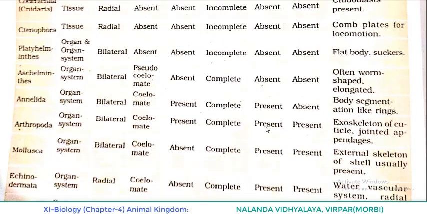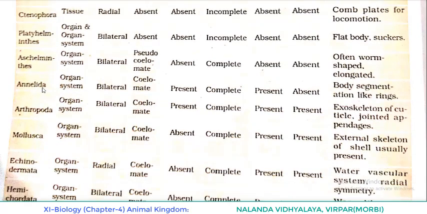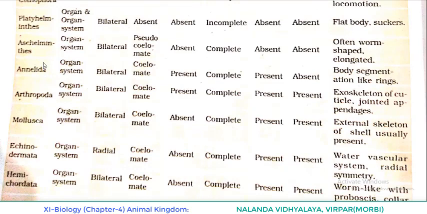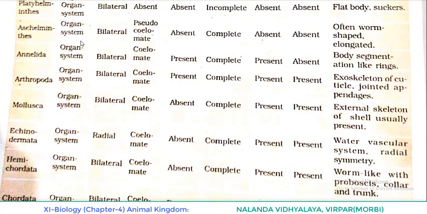Aschelminthes or Nemathelminthes or nematodes. Level of organization is organ system. Symmetry is bilateral. Coelom is pseudocoelomate and segmentation is absent. Digestive system is complete. Circulatory and respiratory system absent. Distinctive feature: often worm-shaped, elongate.